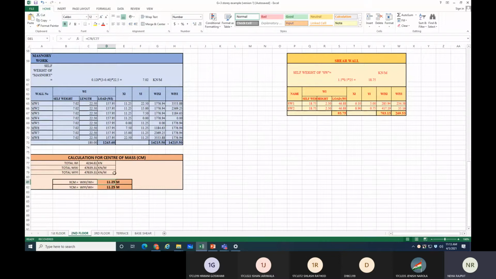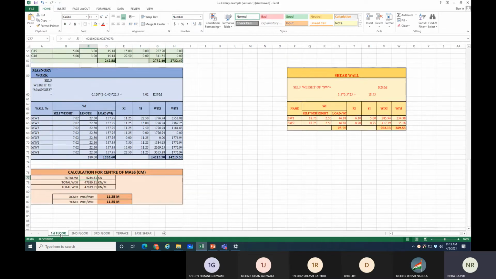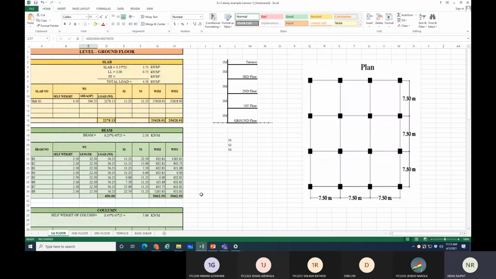Then the center of mass for each and every floor will remain the same, because ultimately what you are doing is concentrating the full weight of your particular floor at one point, and that one point will be the geometrical point of your plan. So in a short question, if any building is given as 5 meter by 5 meter with equal distribution of columns and beams and slabs, then without doing this calculation also you can identify where your center of mass will be.